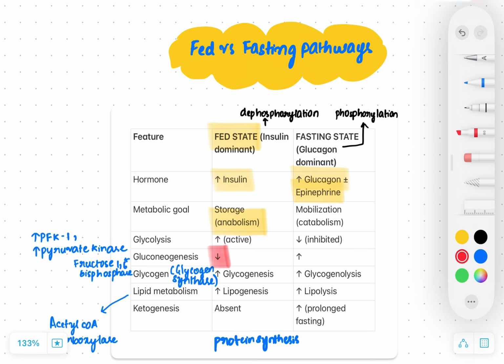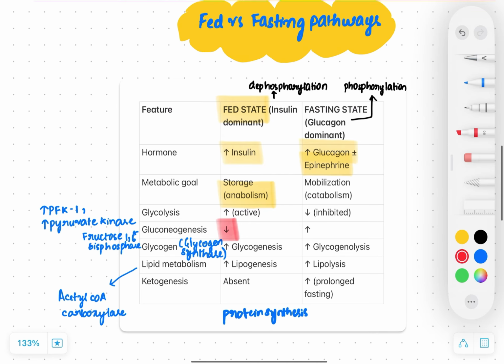Next is glycogen. Glycogen is one of the storage forms of glucose. So glycogen synthase will be activated, so there will be an increase in glycogenesis. And next, lipids also will be increased. Lipid metabolism by acetyl-CoA carboxylase will also be increased because it will increase the production of fats, which helps in storage of this glucose as fats, and increases lipogenesis. Ketogenesis, that is ketone body synthesis, will be absent, but there will be more protein synthesis. And also there will be activation of the HMP pathway, which further will be used in fatty acid synthesis and DNA synthesis.